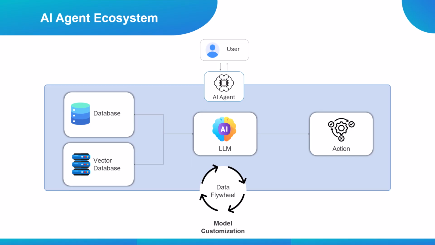So the ecosystem forms a complete cycle, starting from the user request, moving to data retrieval, then reasoning, followed by action, and finally looping back into learning and improvement. And that continuous cycle is what makes agentic AI systems dynamic and evolving, rather than static tools.